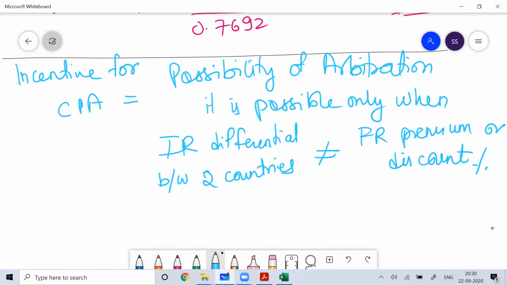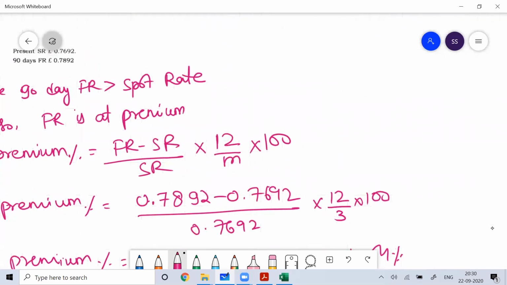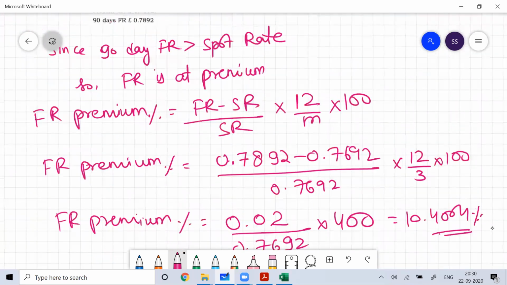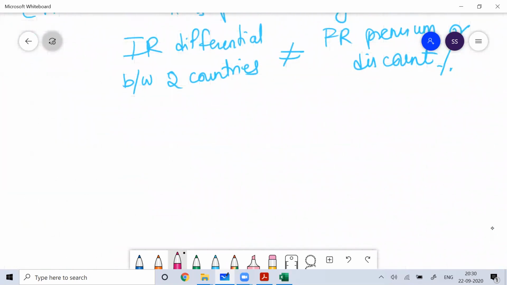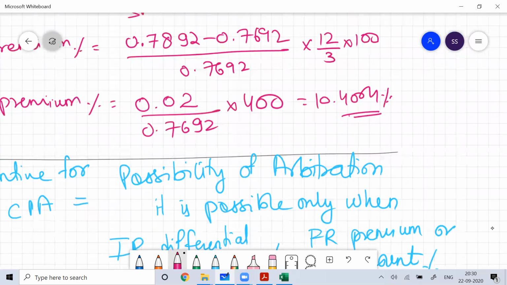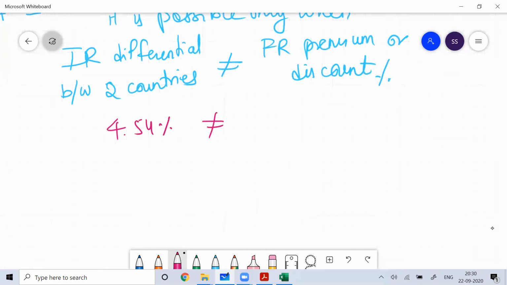So what is the interest rate differential between two countries? That is 4.54%. And the forward rate premium or discount percent is 10.4004.